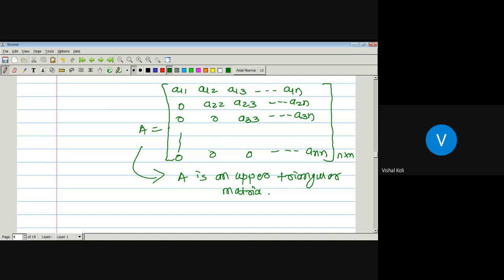Now similarly we have to define the lower triangular matrix. Let us see its definition.